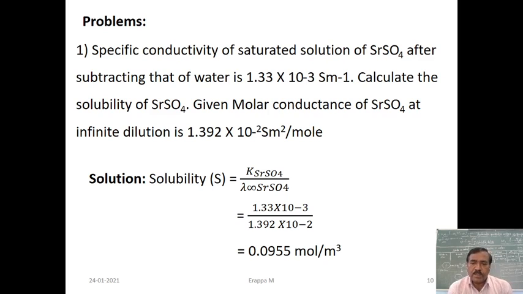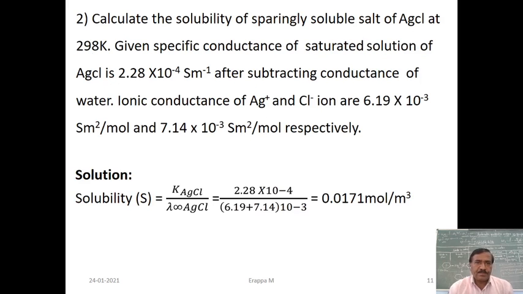Substitute the value 1.33 into 10 to the power of minus 3, and lambda infinity of SrSO4, using Kohlrausch law, is directly given as 1.392 into 10 to the power of minus 2. Simplification, the value is 0.0955 mole per meter cube. That is the unit for solubility.